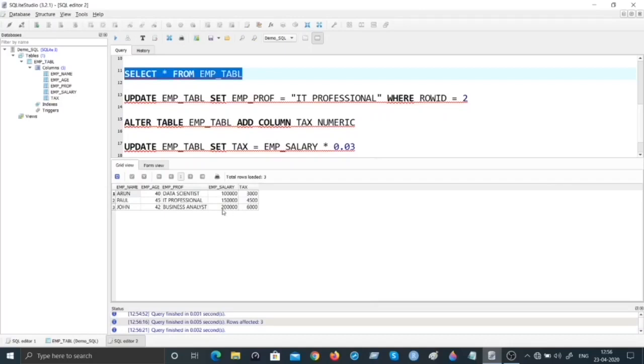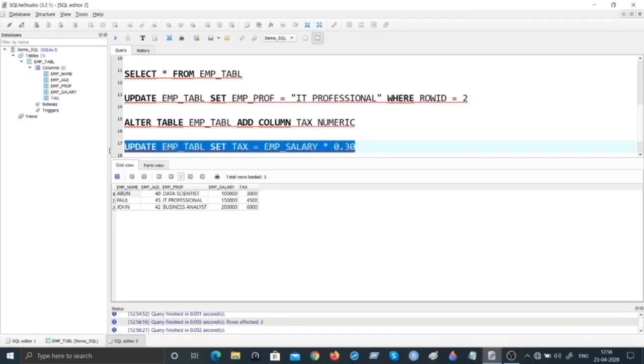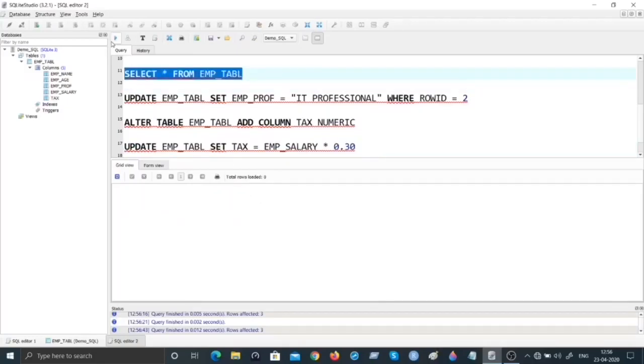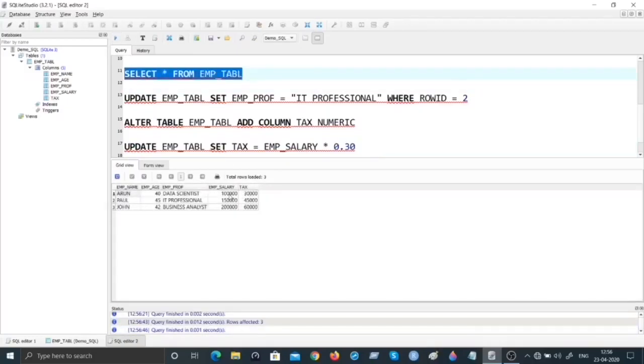Can you see? 30% of 1 lakh is 3,000, 30% of 1,50,000 is 4,500. Okay, it is 0.03 I've given, it is 3%. Let us make it as 0.30. Okay, 30%. Sorry about that, but the calculation is right, I just made a small mistake there. Okay, so now let's go ahead and see if we are able to get this. Now you see, if someone gets a salary of 1 lakh, the tax amount is 30%, amounting to 30,000.